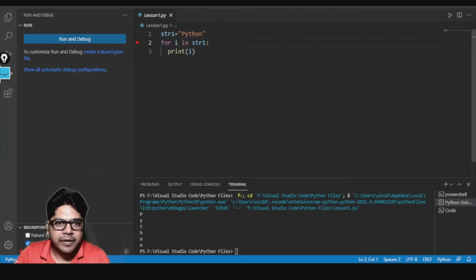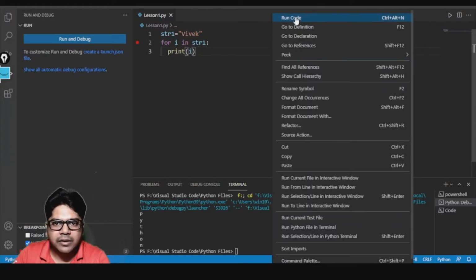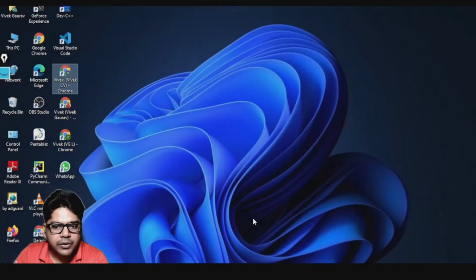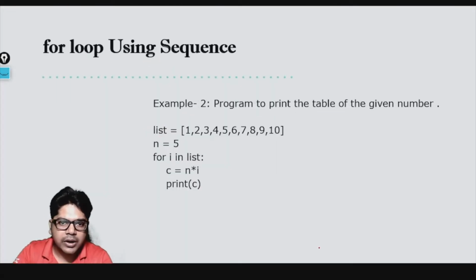Okay, so I'm clear. Even if I change it to my name, it is going to work exactly the same way. You can see VIVEK is getting printed. Can you see that? Okay, so if you want to go through the string one letter at a time, you need to use a for loop, and now you know how to use the for loop. Okay, so now let's go to the next thing.